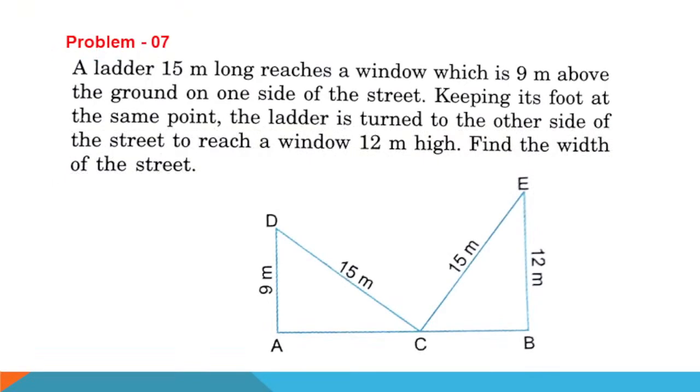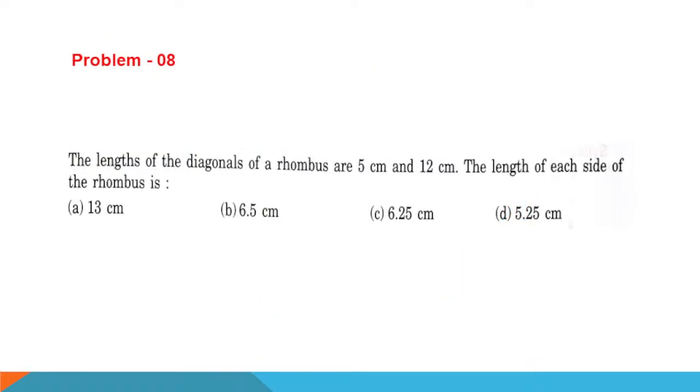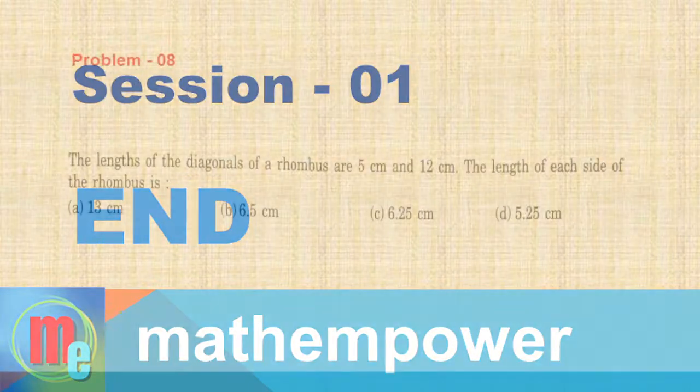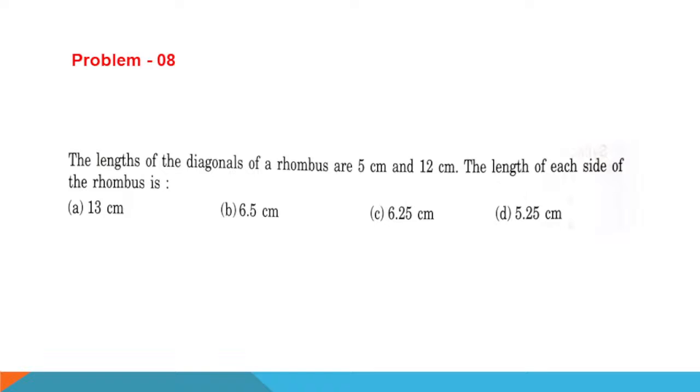This problem number 7 is the same and is already drawn, so it will be helpful for you. No tension, you will complete with the same procedure. Next one: the lengths of the diagonals of a rhombus are 5 cm and 12 cm. Find the length of each side of the rhombus. This is for you as homework.